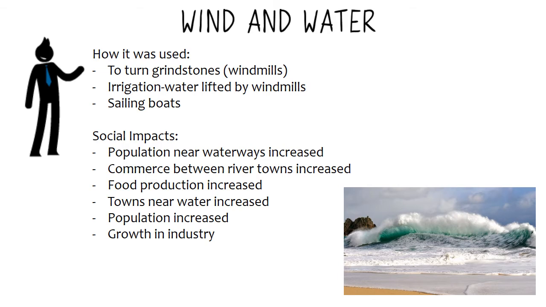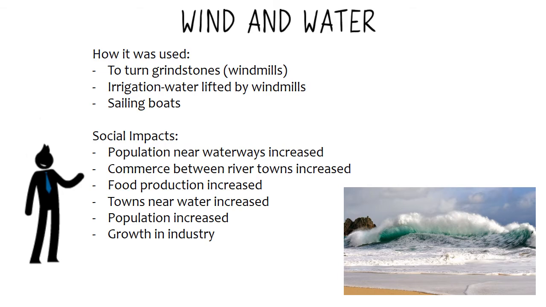Wind and water. Wind and water were mainly used to turn windmills and also to power sailing boats for fishing and extracurricular activities such as expeditions and travel. The social impact of that meant that the population near waterways increased.